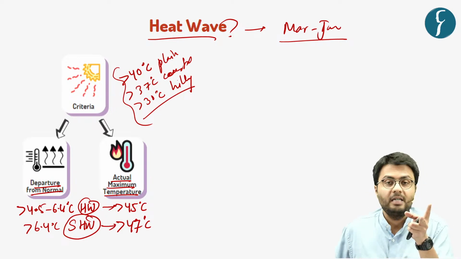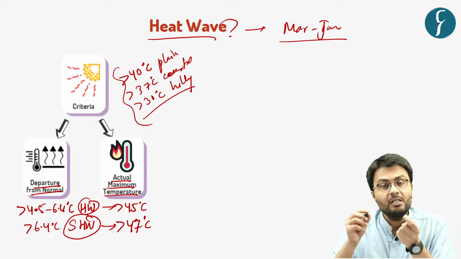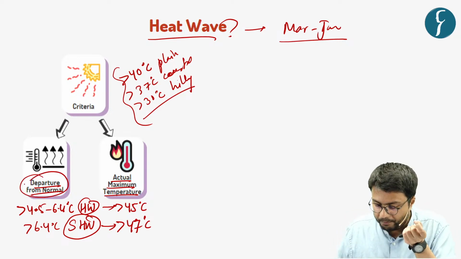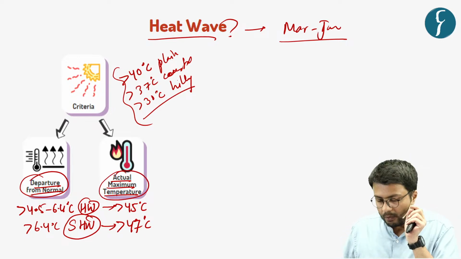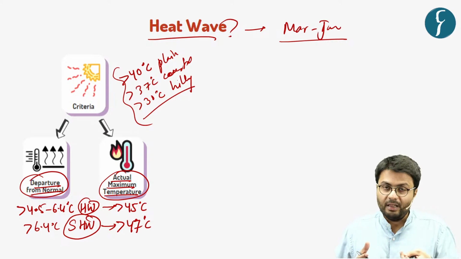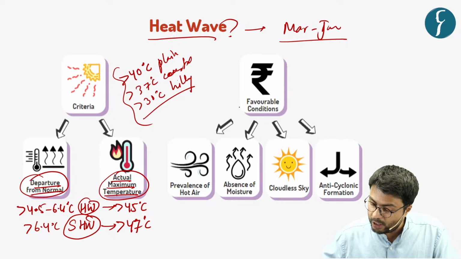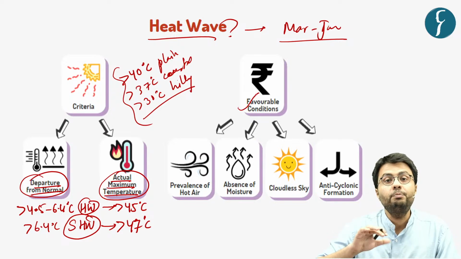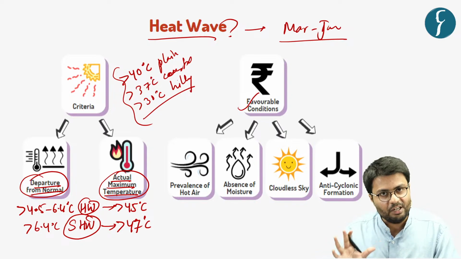So you can understand heat wave can be declared based on two different parameters. First is departure from normal temperature and second is based on actual maximum temperatures. Now this heat wave can form under various conditions. So let us understand what are favorable conditions which promote formation or prevalence of heat wave in any region.